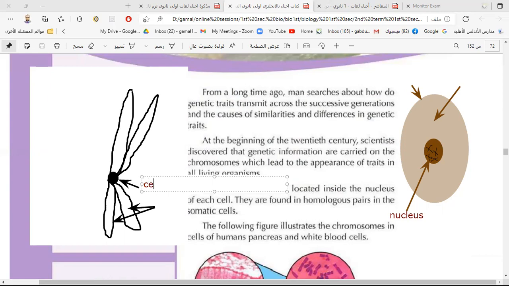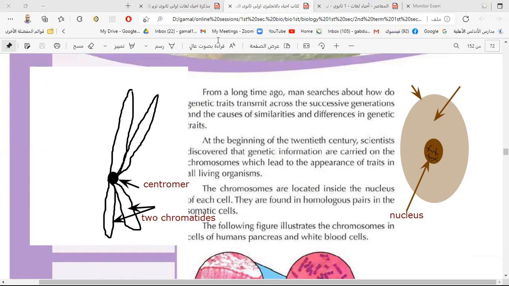This is the centromere, and these are the two chromatids. And this is the structure of the chromosome.